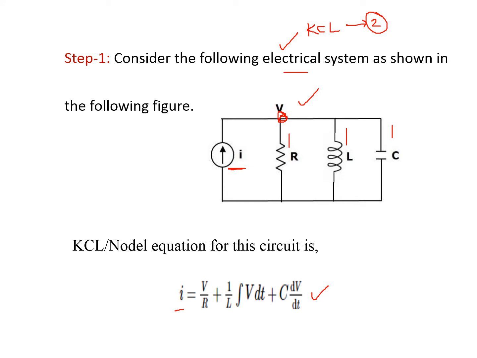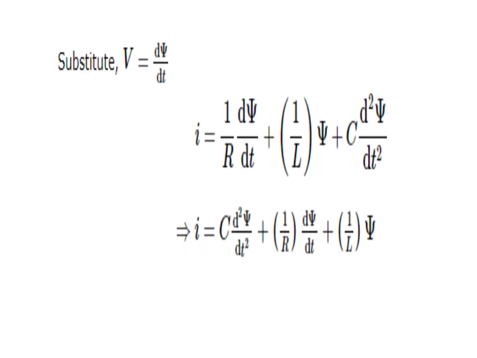In this, we know voltage is nothing but the rate of change of flux. In place of voltage we are going to substitute d psi by dt, which is the rate of change of flux, that is nothing but voltage. By substituting this value in the above equation and simplifying, we get I is equal to C into d square psi by dt square plus 1 by R into d psi by dt plus 1 by L into psi. Consider this as equation number 1, which represents the nodal equation of the electrical network.